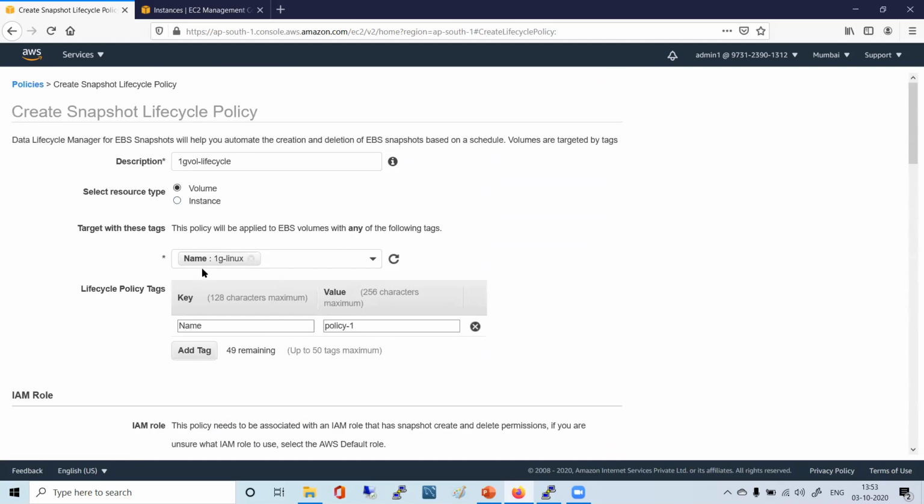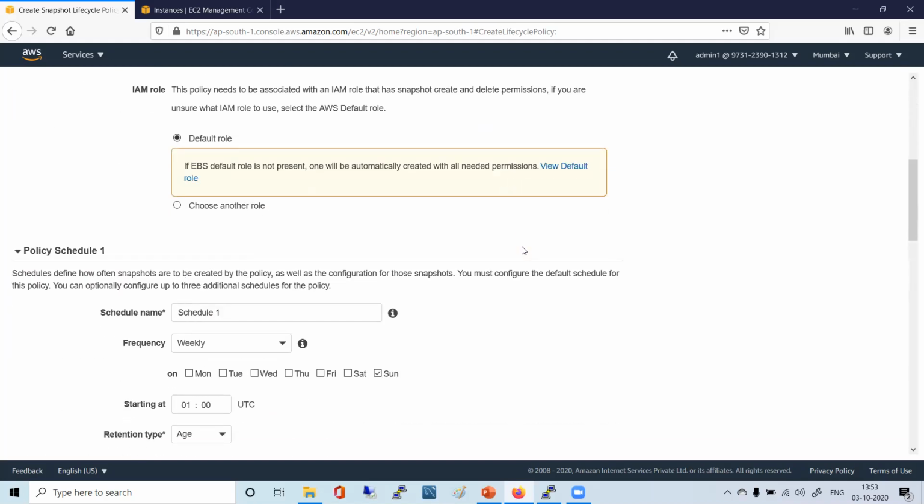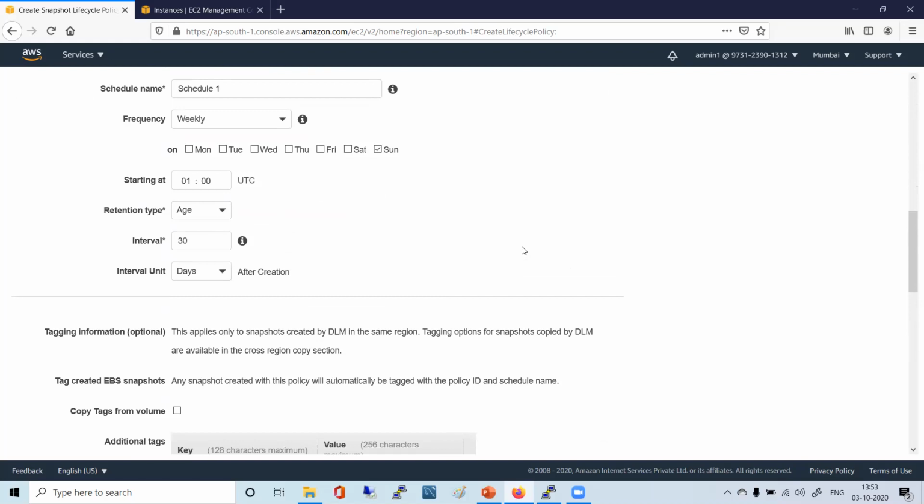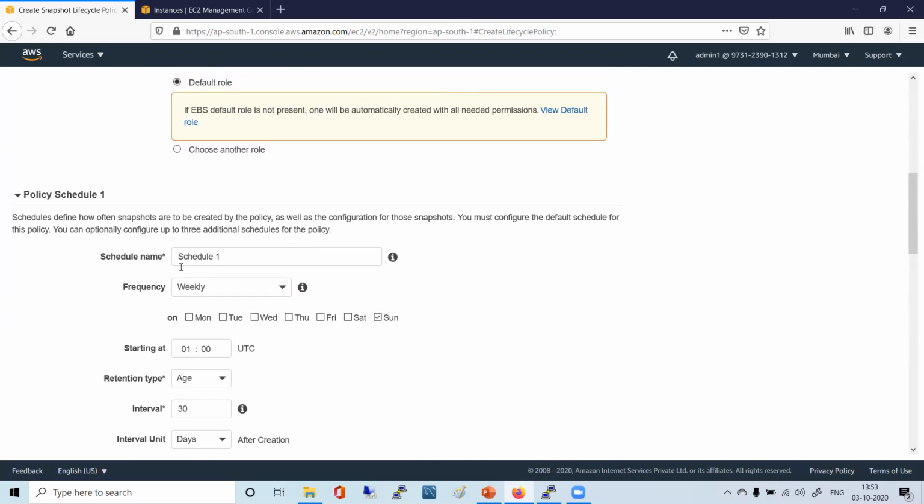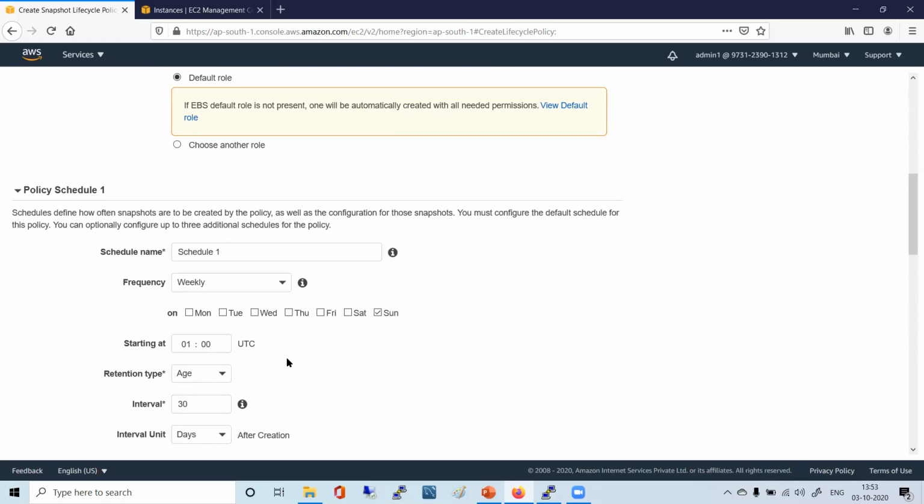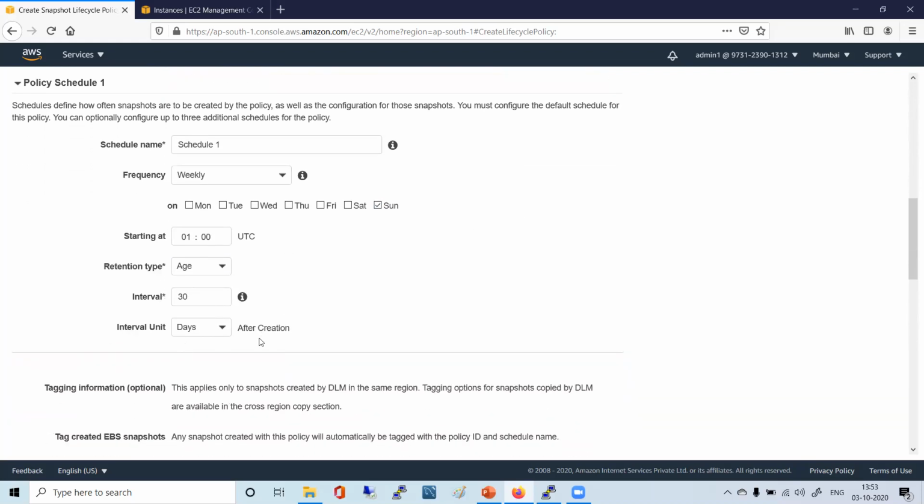So it will automatically delete on the 30th, yeah. After 1 a.m. Okay, got it. It will create every week, weekly, on Sunday, 1 a.m. And then after 30 days, it will delete the older one.